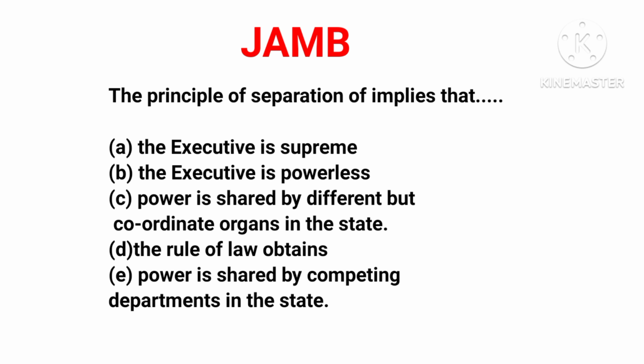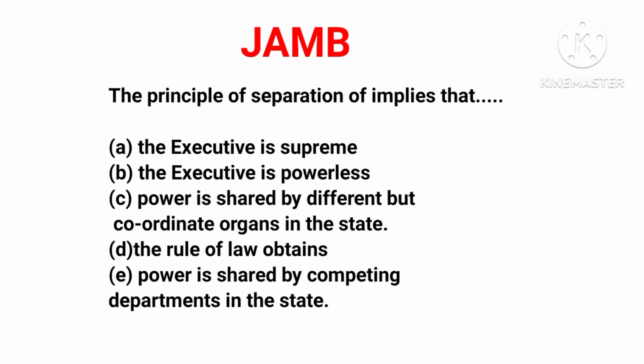Now let's look at the question and choose the correct answer. Option A, the executive is supreme. Of course, this is not the correct answer, because like I told you, separation of power prevents one branch from performing the core function of another branch. So no one is supreme.